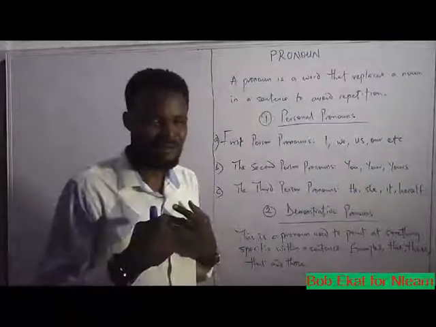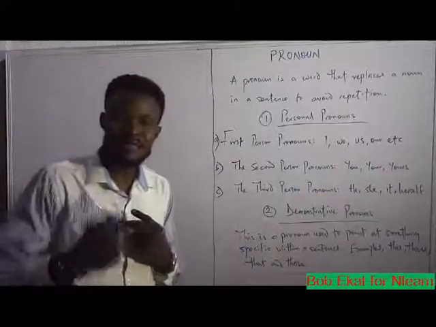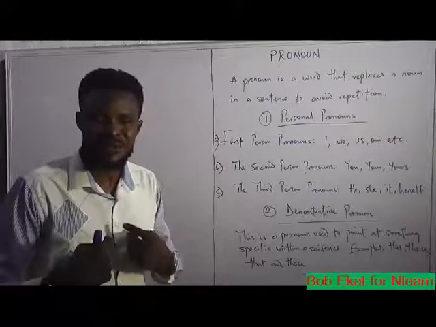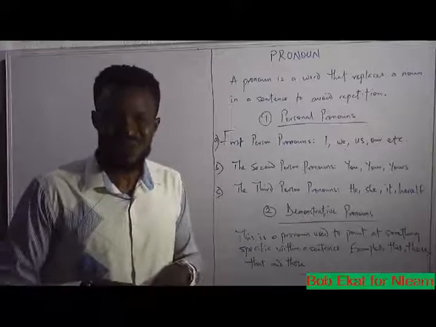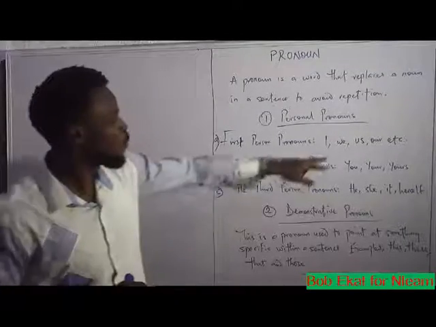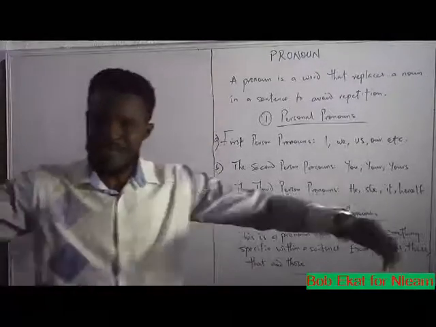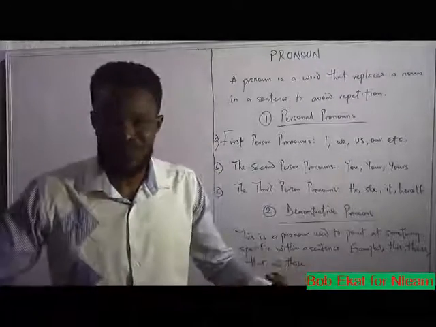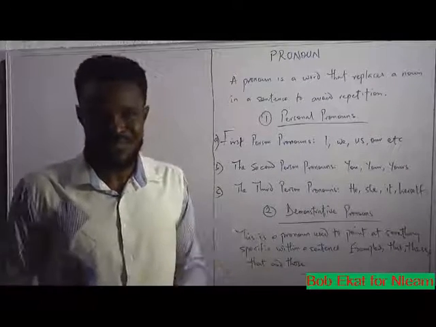In I, it is a first person pronoun because the person speaking is referring to himself or herself. We is also first person pronoun because we includes a group in which the speaker is included.